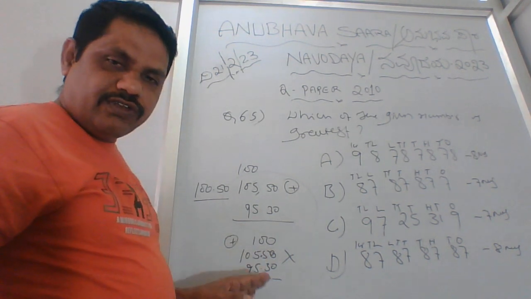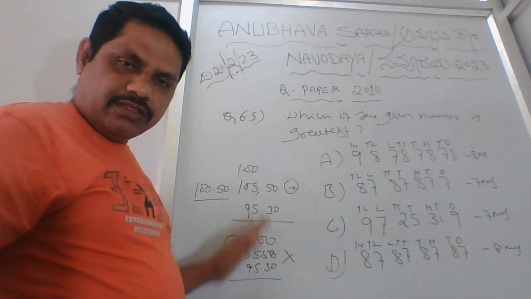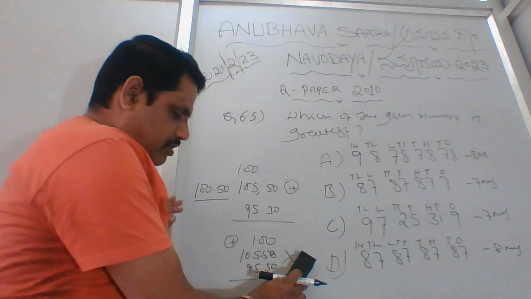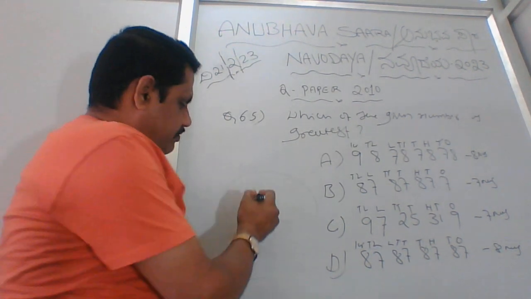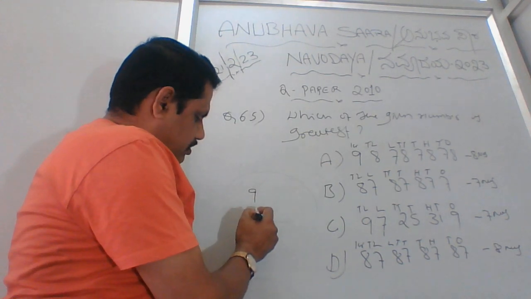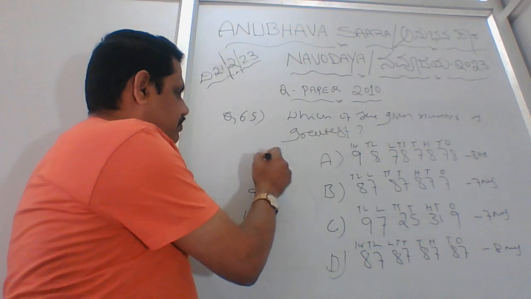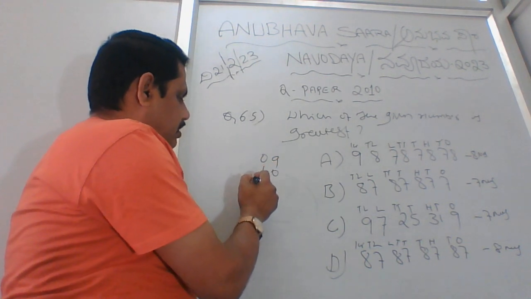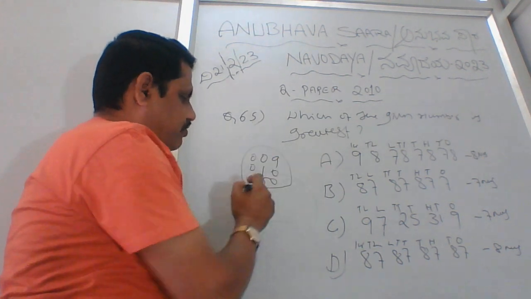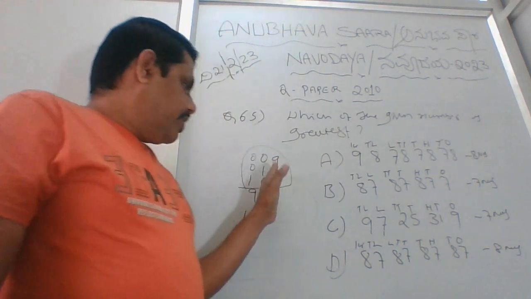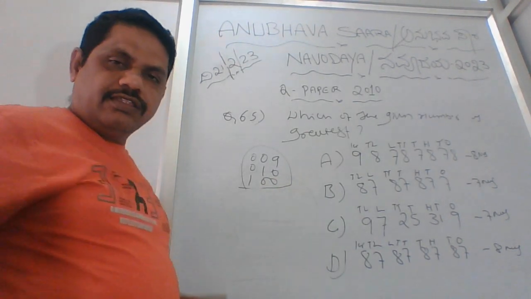That's why I suggest each and every person in a different manner; I'll explain once again with a different example. While writing single digit, two digit or three digit numbers, I suggest you do it like this: 0, 9, 10. If it is 100, you can mention another 0 here. Then there is no confusion, rather than writing here and there.